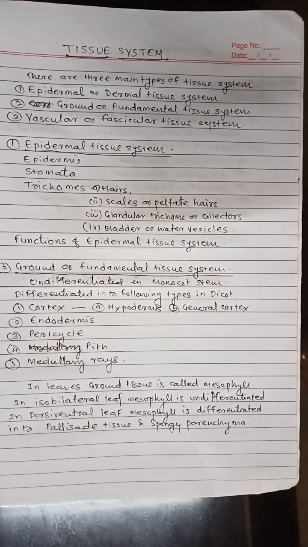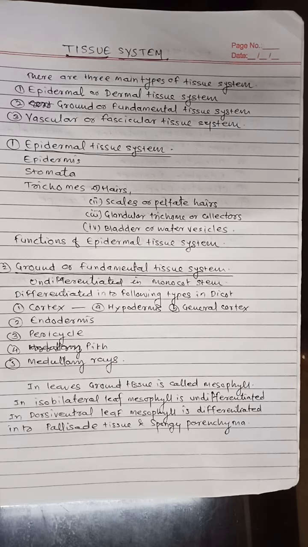Functions of hairs. Root hairs absorb water. Hairs on leaves and stem reduce transpiration. Hairs on stigma catch or hold the pollen grains. Hairs on fruit and seeds help in dispersal. Glandular hairs and stinging hairs protect the plant.